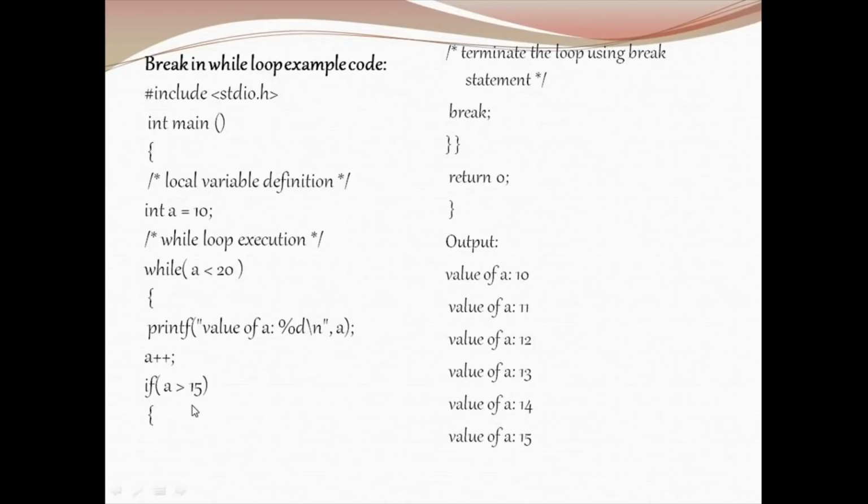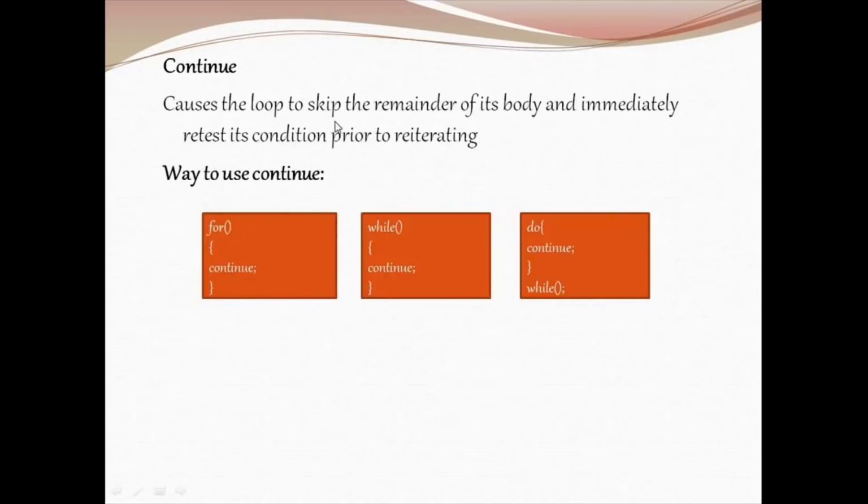The condition of the if will become true when the value of a becomes 16. Nothing to confuse here. Moving on to continue: it causes the loop to skip the remainder of its body and immediately retest its condition prior to reiterating. Here are some examples of the continue statement. The continue statement is used to take the control back to the beginning of the loop. That is what continue is used for.